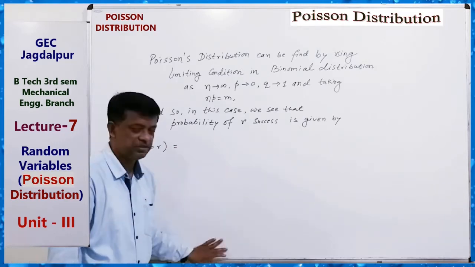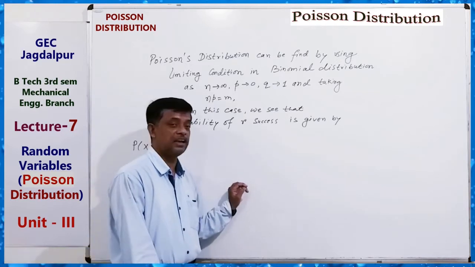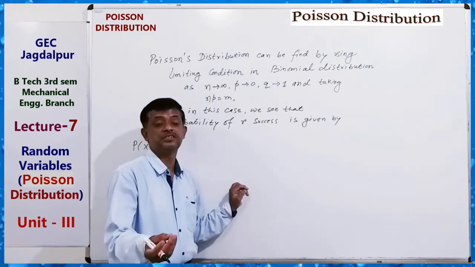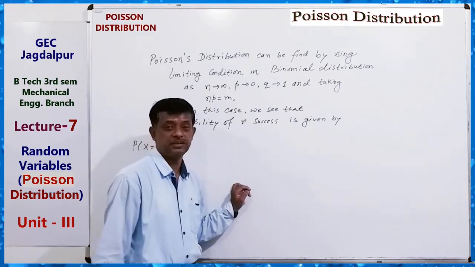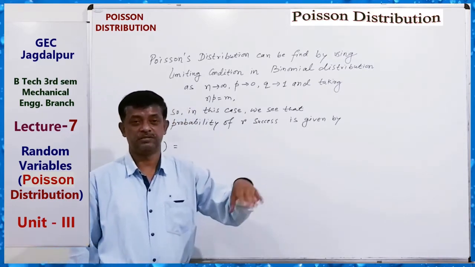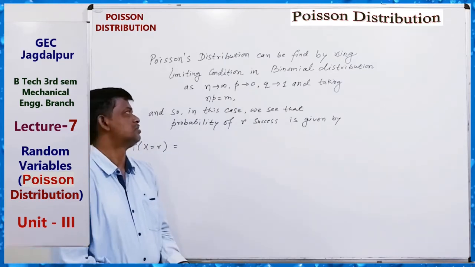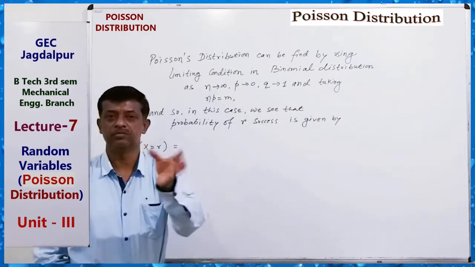This derivation is also important, because a question may be asked as: find the Poisson distribution from the binomial distribution, or prove that the limiting case of the binomial distribution is the Poisson distribution, or that the Poisson distribution is a particular case of the binomial distribution.